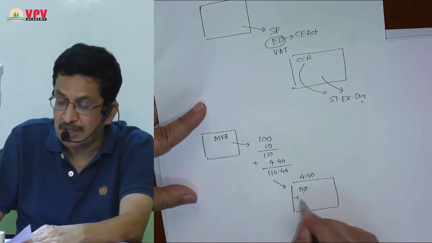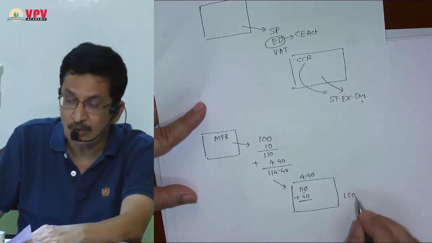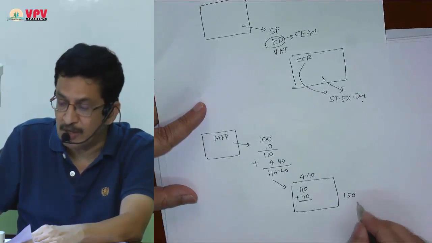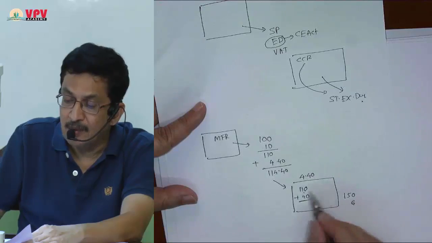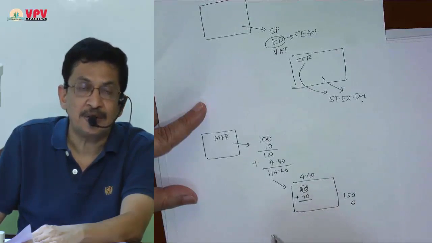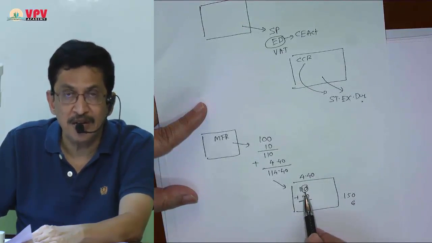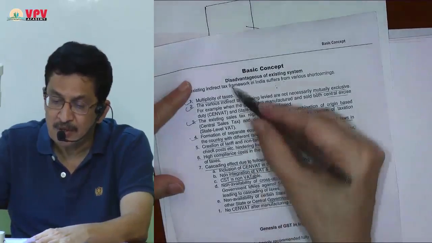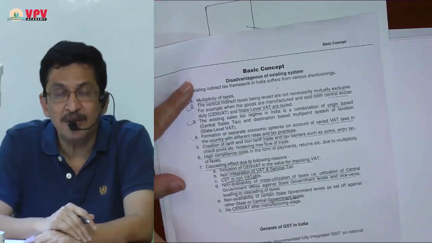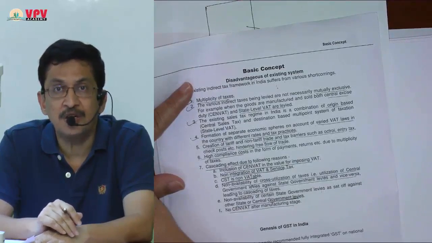Suppose his profit margin is another 40 rupees. So his selling price was 150 rupees, and on 150 rupees he was paying VAT at 4% equal to 6 rupees. Please understand, while paying VAT, even excise duty got included in that. So because SINVAT credit of excise duty was not available for traders, it also resulted into cascading effect. Point noted, there were so many disadvantages in the old tax system, and because of that we need to think about giving that up, and that is what made the GST introduction necessary.